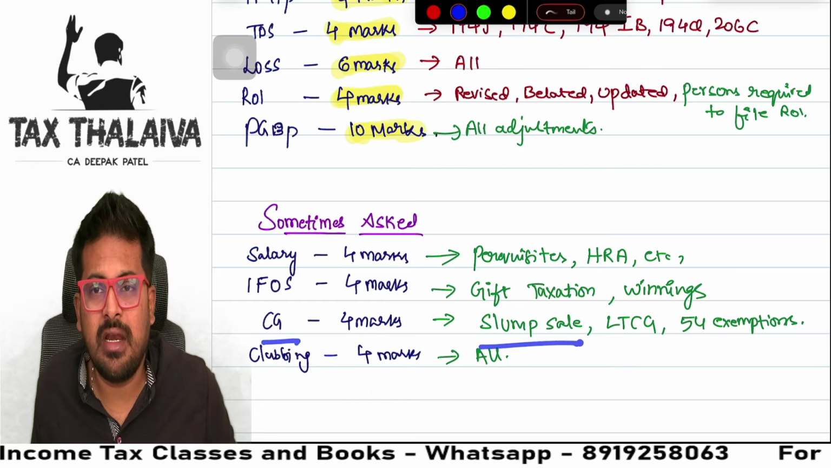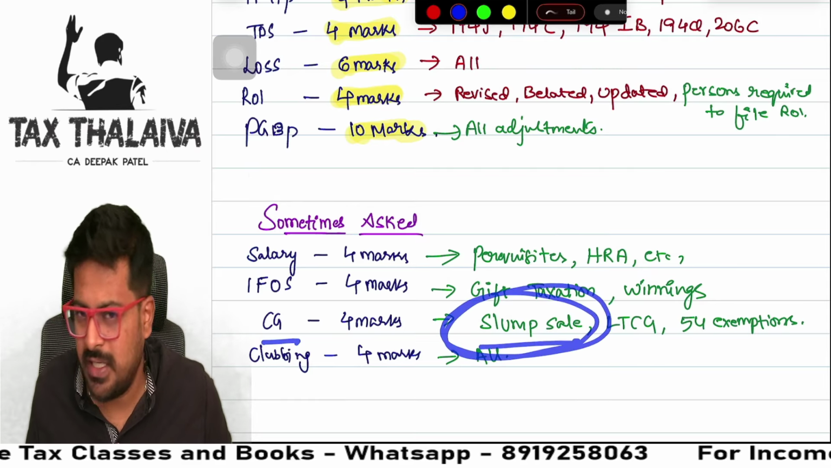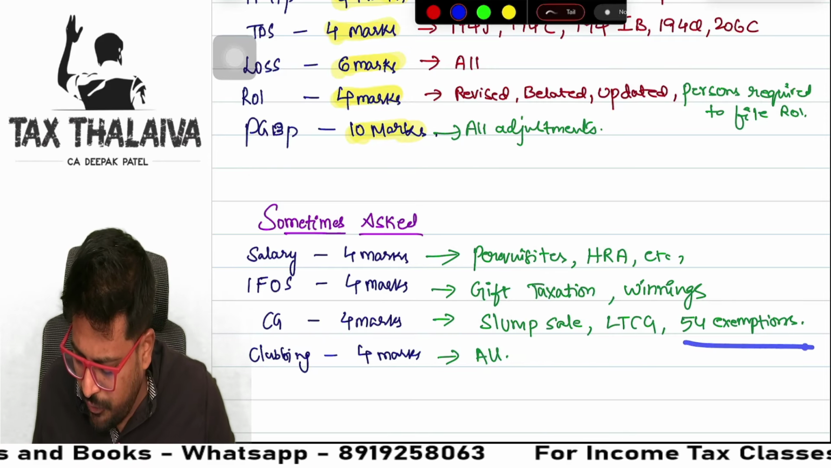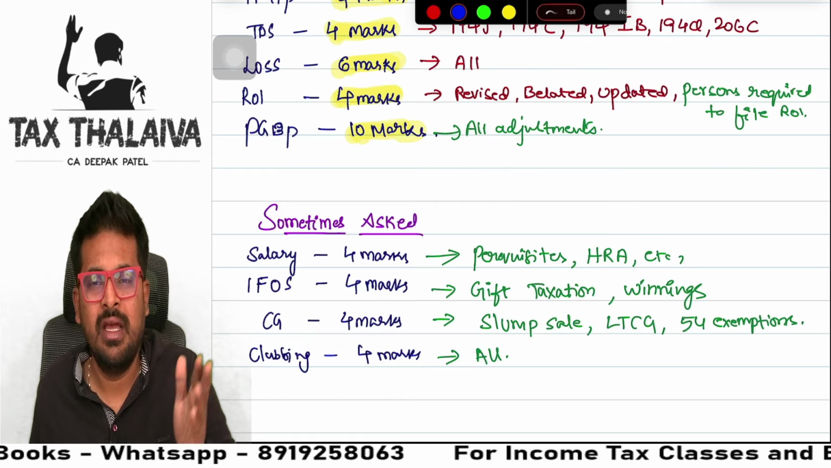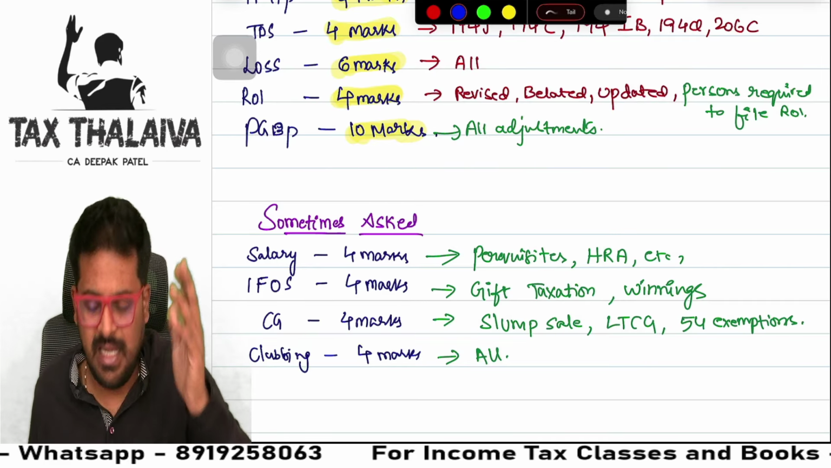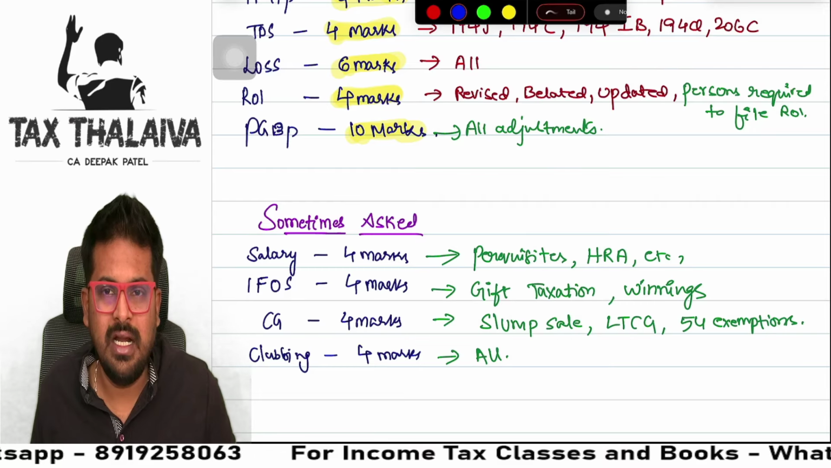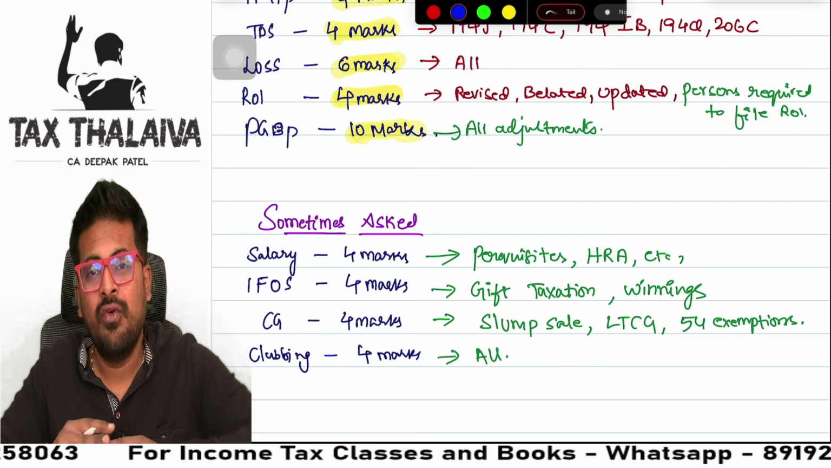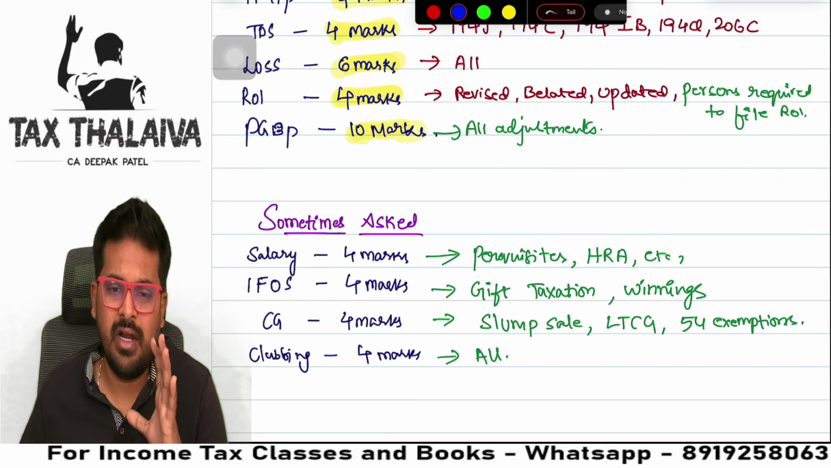Capital gains, slump sale, guys, a separate question. A lot of times it is asked. Very easy topic, cover that. And 54 series exemption, 54EC and all, 54F and all, LTCG you cover. And clubbing, guys, every attempt, clubbing, cover all the provisions and go, guys.